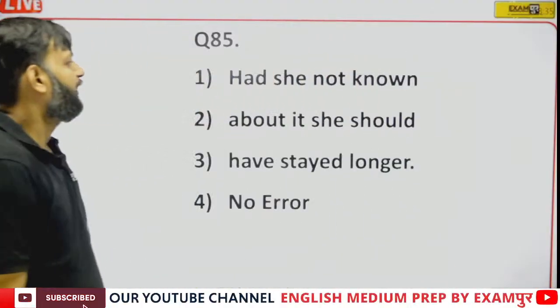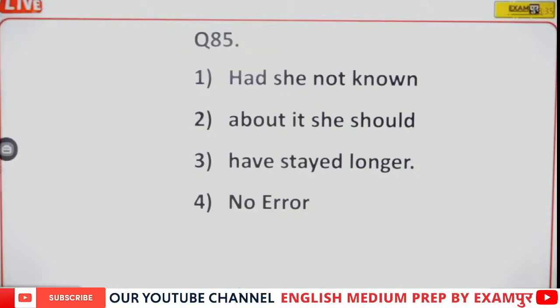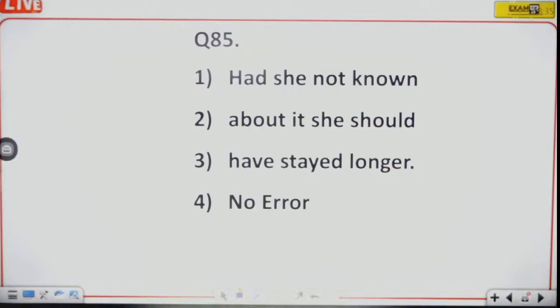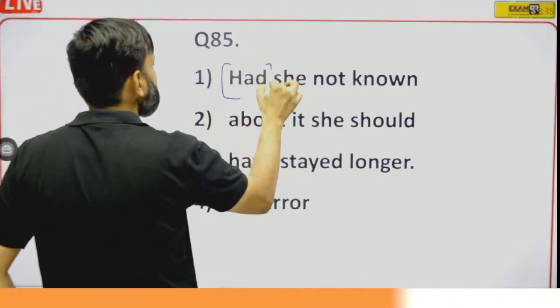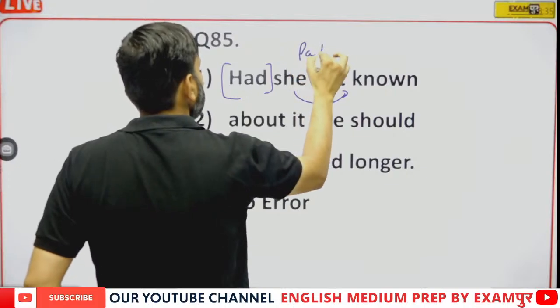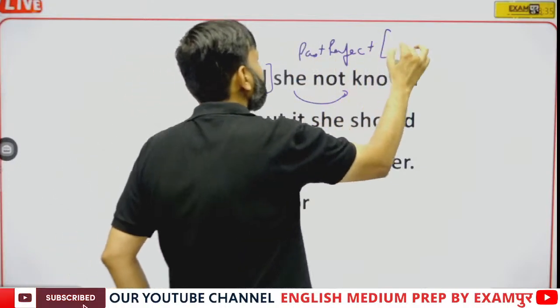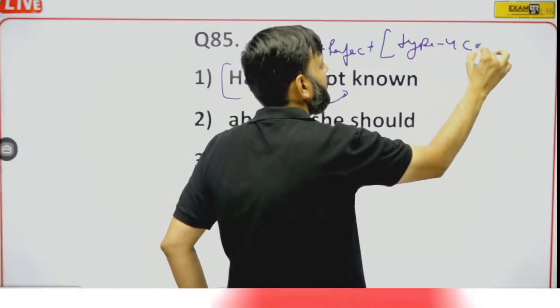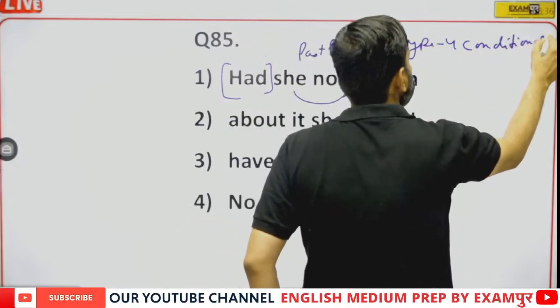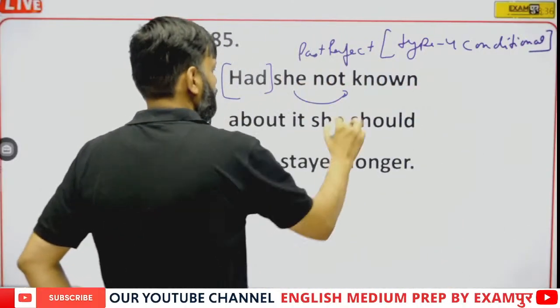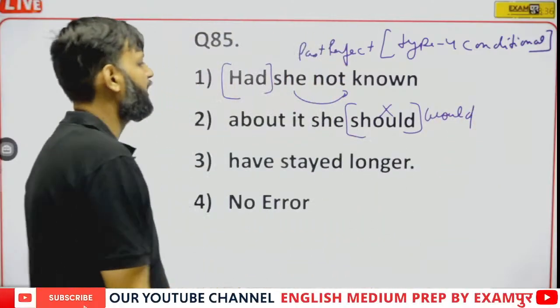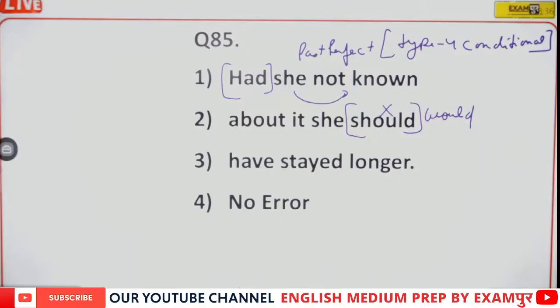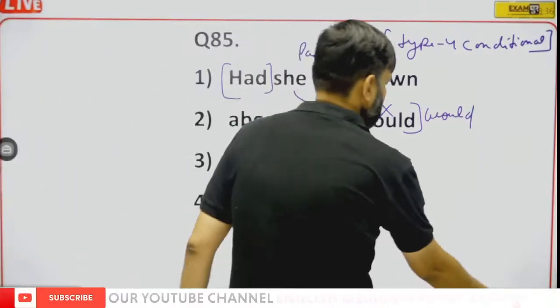Now question number 85. Had she not known about it, she should have stayed longer. See, this sentence is past. Had she not known, past perfect. This is type 4 conditional. And in type 4 conditional, we do not use should. We use would. Had she known about it, she would have stayed. Right?